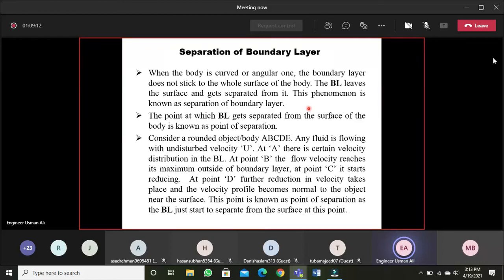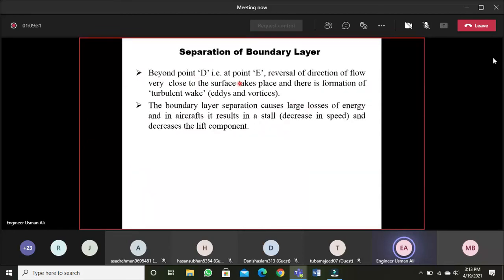and further at point D, further reduction in the velocity takes place, and the velocity profile becomes normal to the object near the surface. This point is known as the point of separation because the velocity boundary layer just starts to separate from the surface at this point. Beyond point D, at point E, reversal of direction of flow very close to the surface takes place, and there is a formation of turbulent wake, which is eddies and vortices, and because of this there is loss of energy.